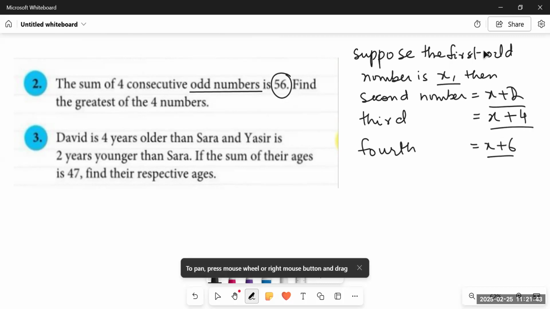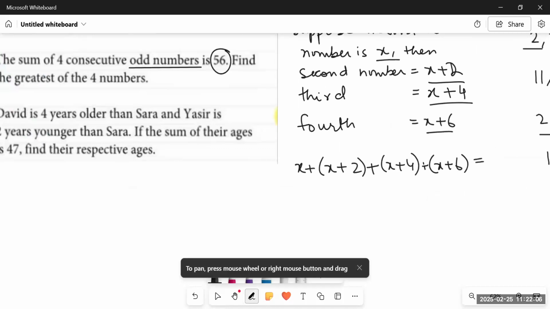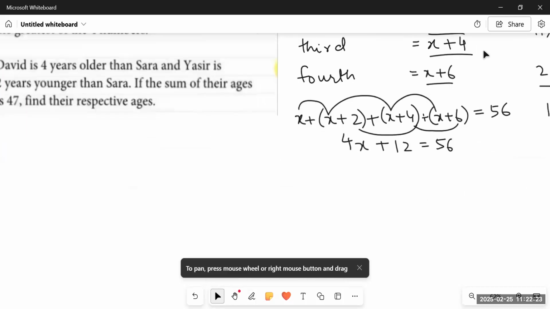Since we don't know any of the numbers, we have to suppose something, and we are supposing them as x, x plus 2, x plus 4, x plus 6, and the sum of all of them, x plus x plus 2 plus x plus 4 plus x plus 6, is equal to 56. Now we will solve this equation. Since x, x, x, and x, these 4 x are like terms, we will write it as 4x, and then 2 plus 4 plus 6 is equal to 12. Now we will solve this equation just like we have solved the equations in exercise 7a.